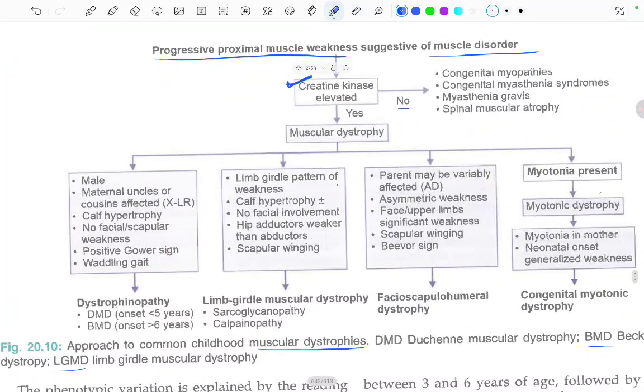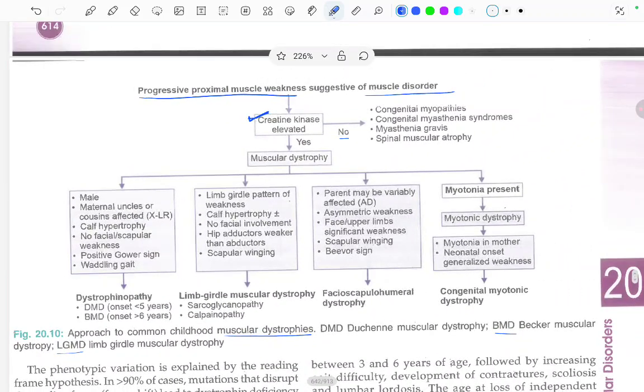Now we have to find which kind of muscular dystrophy. Starting with dystrophinopathy that we just read about, the dystrophin gene mutation, where dystrophin protein formation is altered: DMD and Becker's muscular dystrophy. In DMD, the onset is less than 5 years, and in Becker's muscular dystrophy, the onset is more than 6 years.